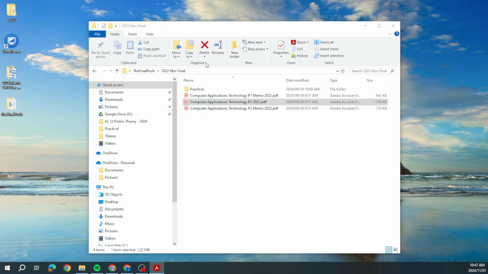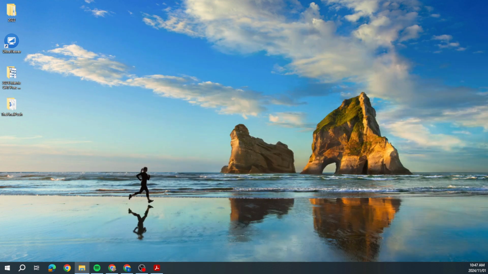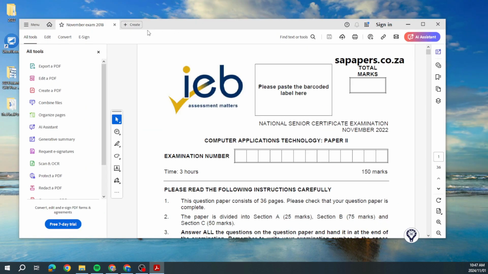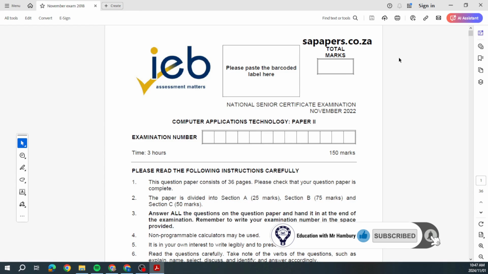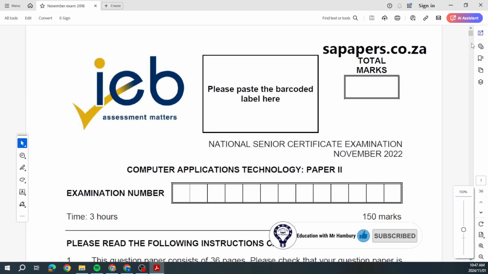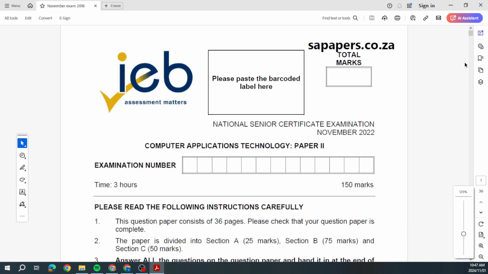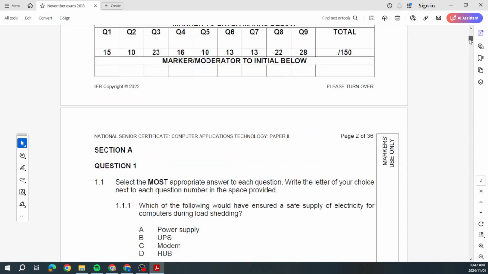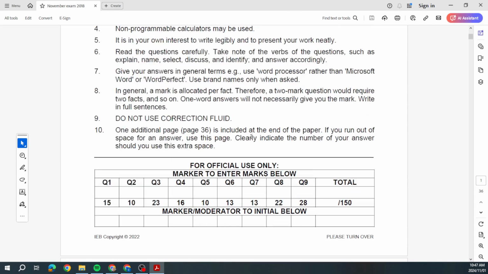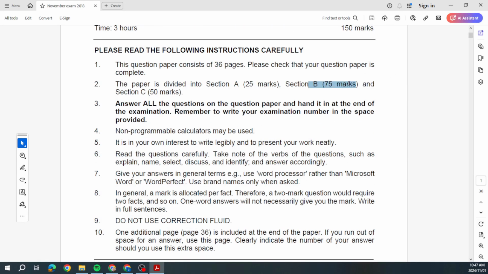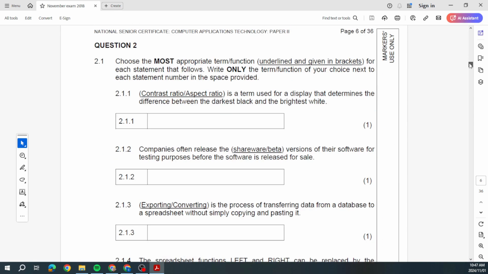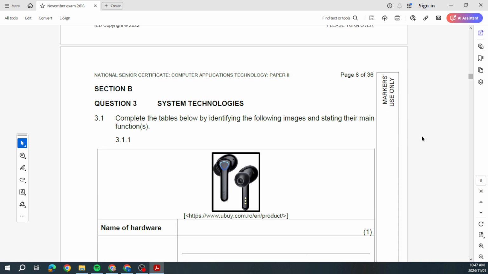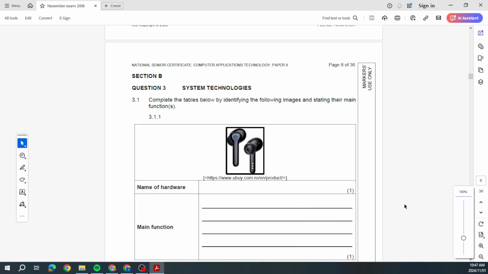So let's go and have a look at this. Let me just move this over. This is the biggest section because it counts for about 75 marks. Too big. And there we can see section B, 75 marks. So let's see what came into the final in section B in 2022 and what we should be looking at.